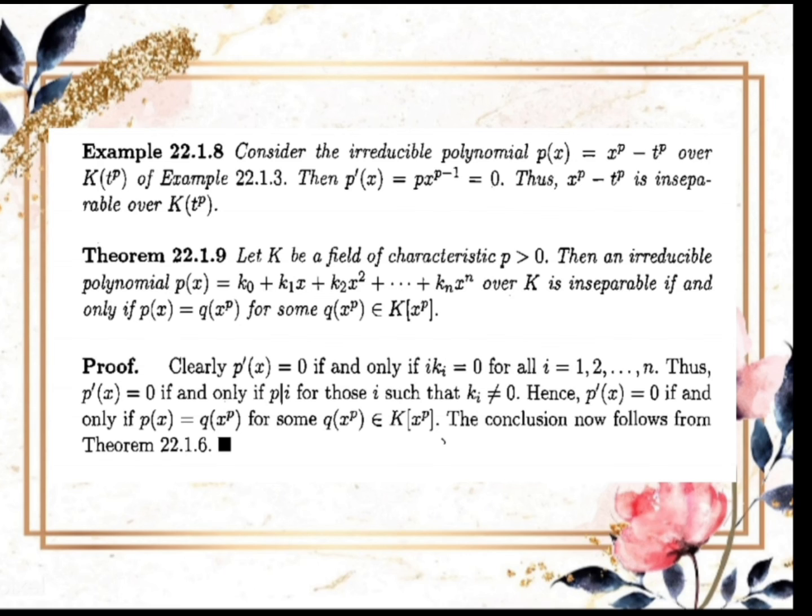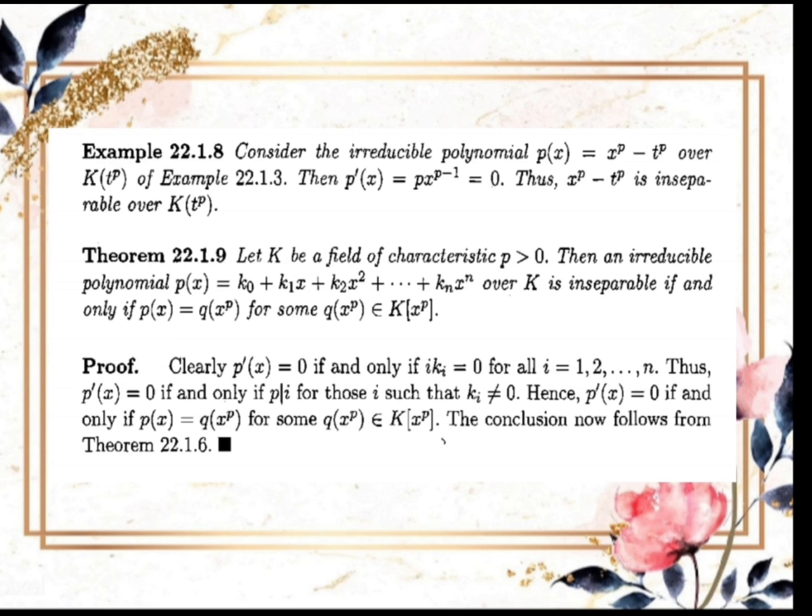Theorem 22.1.9. Let K be a field of characteristic p greater than 0. Then an irreducible polynomial p(x) = k_0 + k_1 x + k_2 x^2 + ... + k_n x^n over K is inseparable if and only if p(x) = q(x^p) for some q(x^p) belonging to K[x^p].